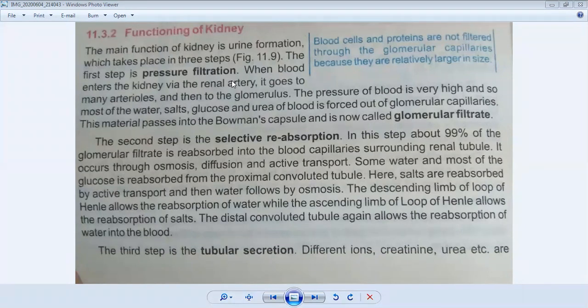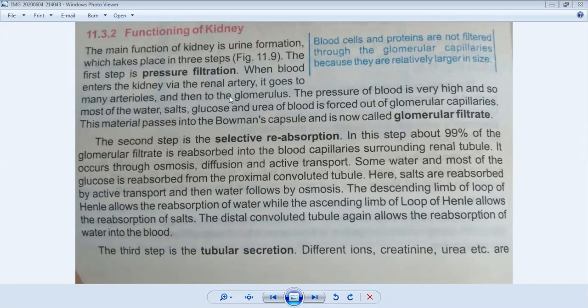The arteries related to the kidney are called renal arteries. When blood enters the kidney through the renal artery, it goes to many arterioles. Definitely when an artery enters any organ, it further divides into small blood vessels. These small blood vessels are called arterioles, and then to the glomerulus.